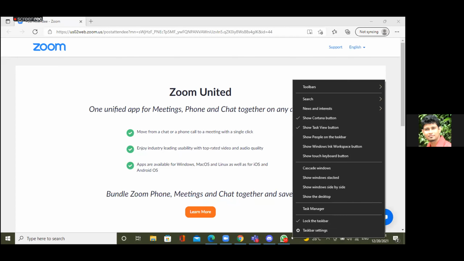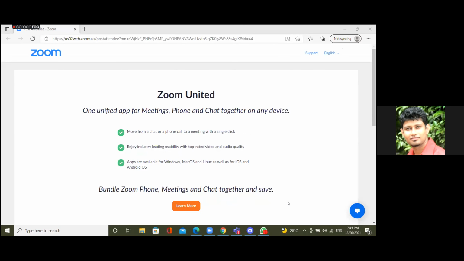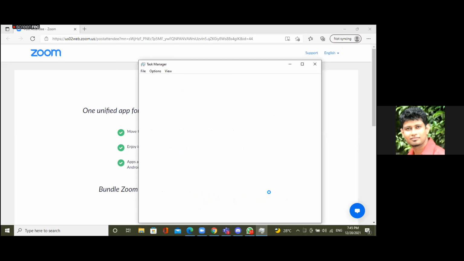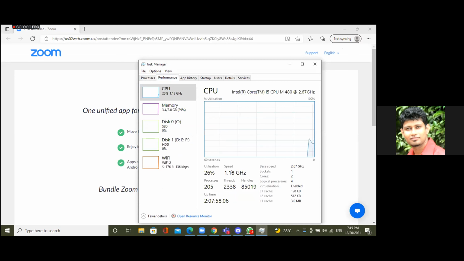Vinodini, sorry, Vinodini. Yes, Vinodini, please go to the task manager. Yes, that is correct. And then go to the performance. You can see your processor speed and everything there, and the cache memory here in the bottom. And this is your CPU, right? Central processing unit. And you can see the speed of your CPU and then also the cache memory. But registers you can't see, right? Registers are not showing here.